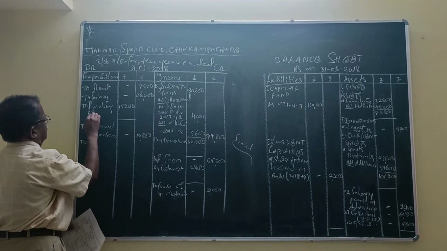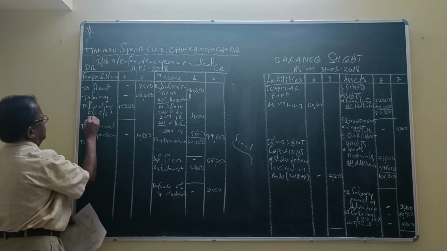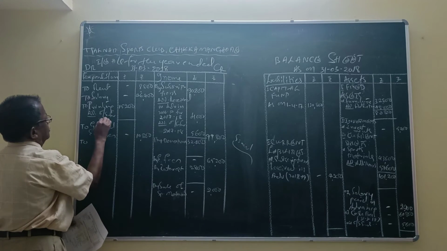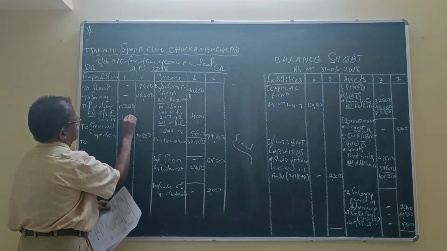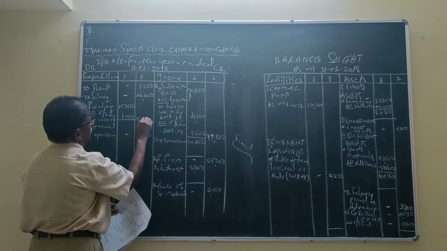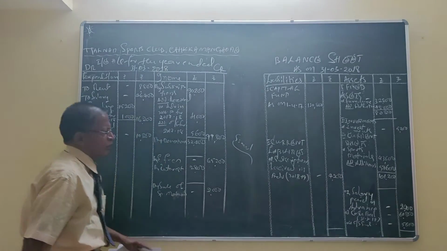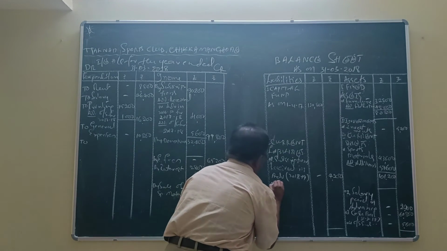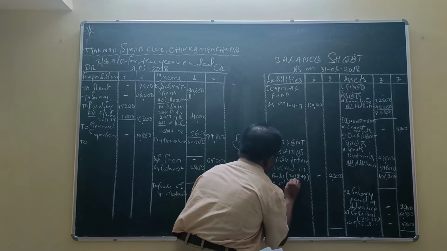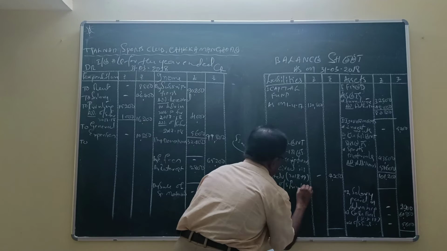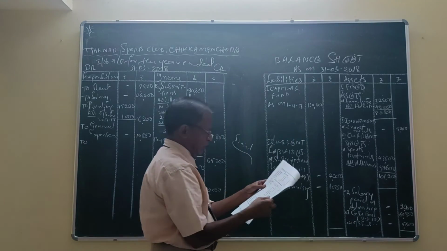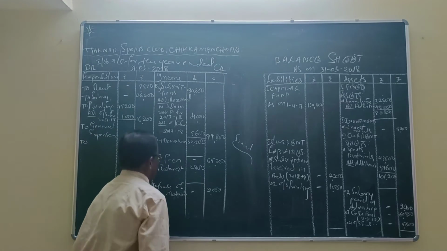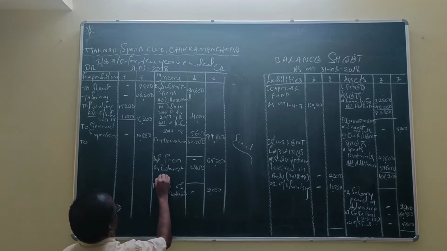And outstanding for 2017-18, how much? 1,000. Total 16,200 outer column. And balance sheet liability side. Second, outstanding printing, outer column 1,000. Interest accrued. It is added to the interest because it belongs to the current year.